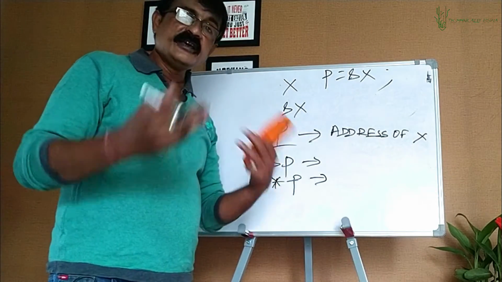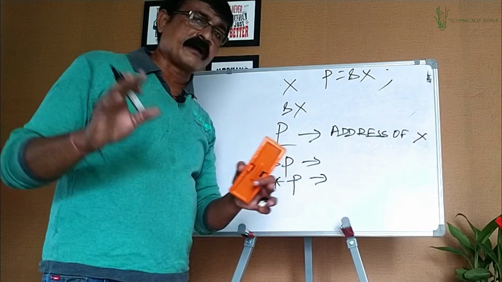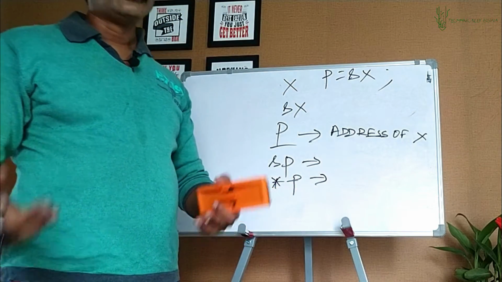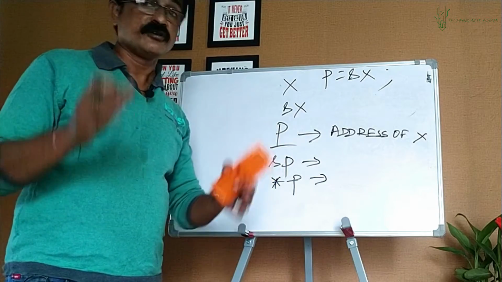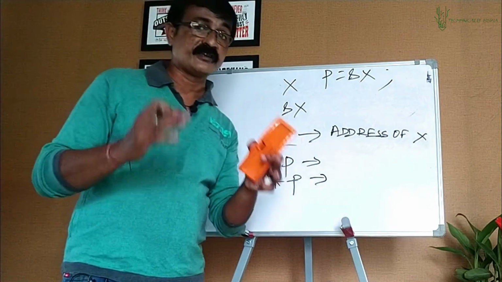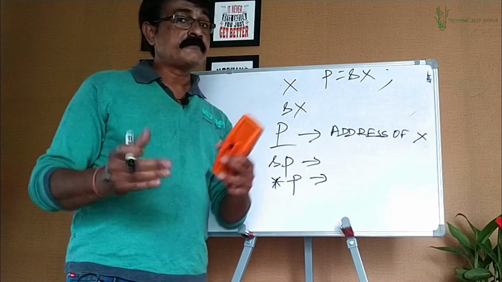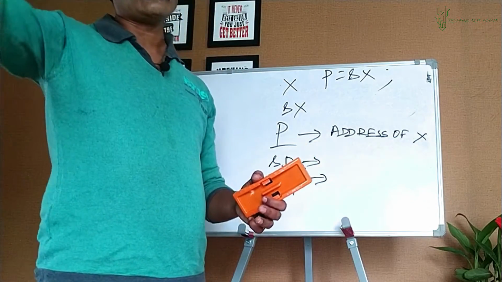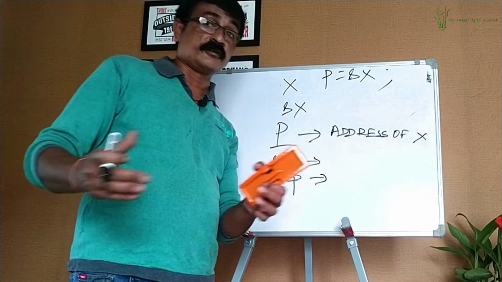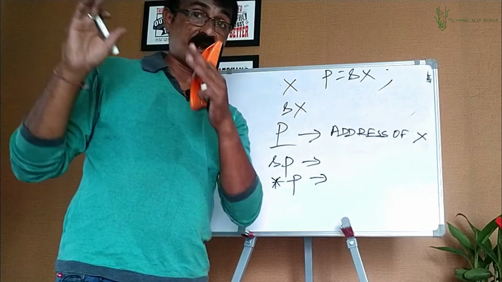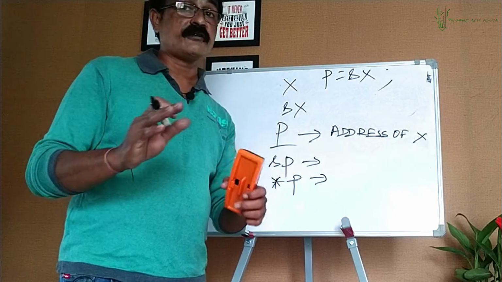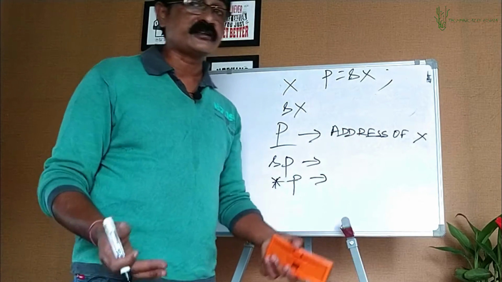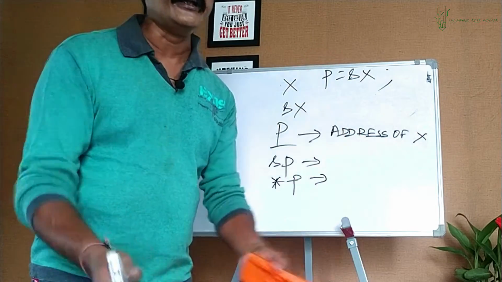Now, dereferencing and referencing, be very familiar with. Take up multiple examples, try to understand the example. Through those examples, you'll be more and more clear with referencing and dereferencing. Remember, sometimes what happens, we directly jump into advanced things in pointers, like pointer to arrays, pointer to functions. Those all will come later. First, be very clear about referencing and dereferencing.